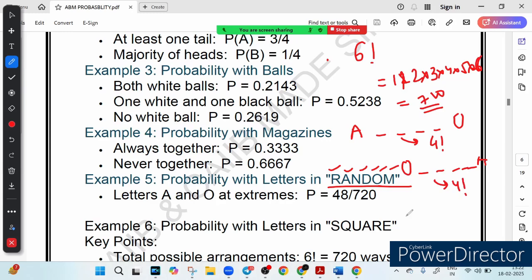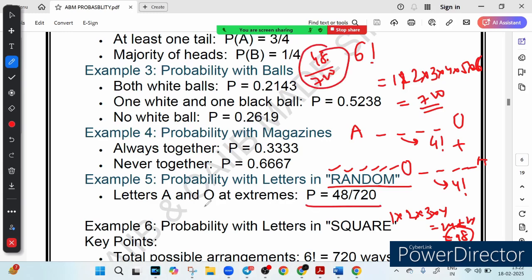Our work will be done when both work will be done, so we have to add both of them. So what is the value of factorial 4? Which means 1 into 2 into 3 into 4, which means 4 into 12, 12 into 24. So 24 plus 24 is 48. So the number of favorable outcomes is 48 and the total number of outcomes is 720. So this 48 upon 720 will be our probability that letters A and O are extreme.